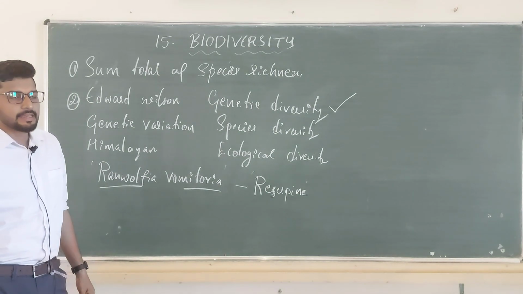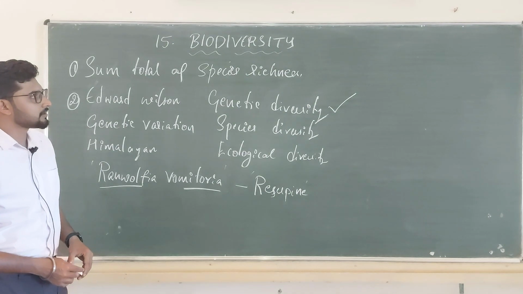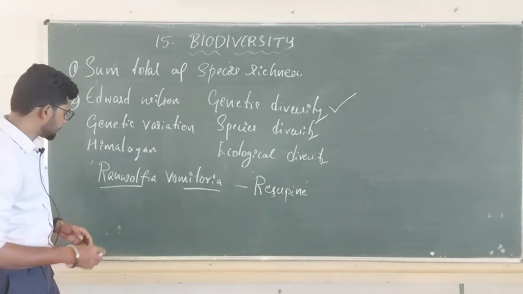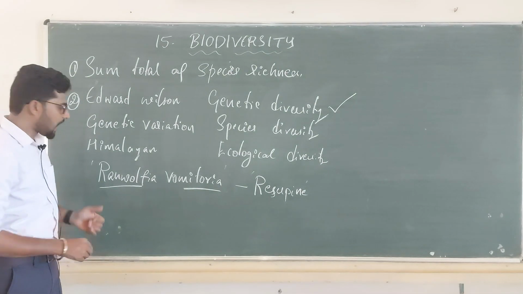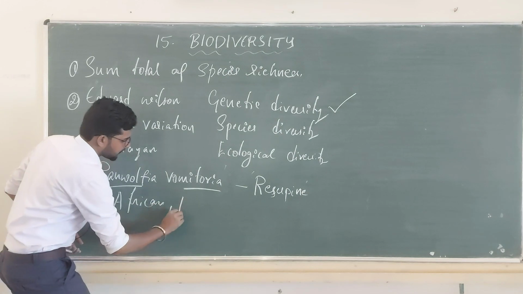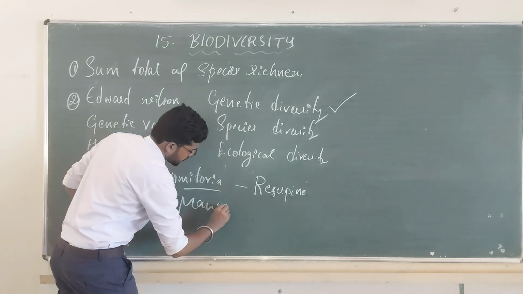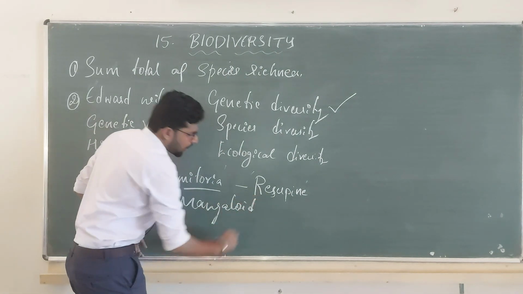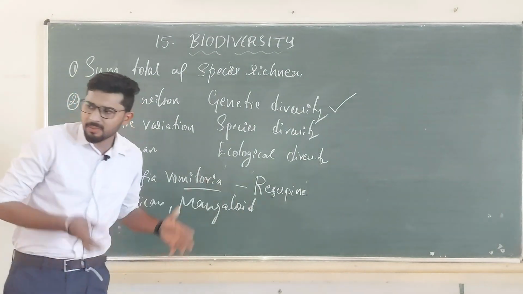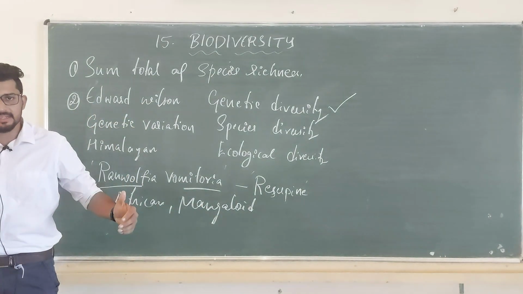Say, in humans we have races like African, Mongoloid. All these are our own differences. They all belong to a particular species only, but there is a difference.